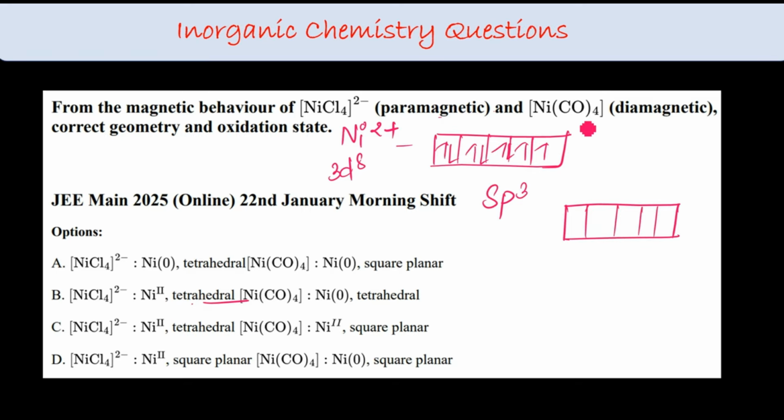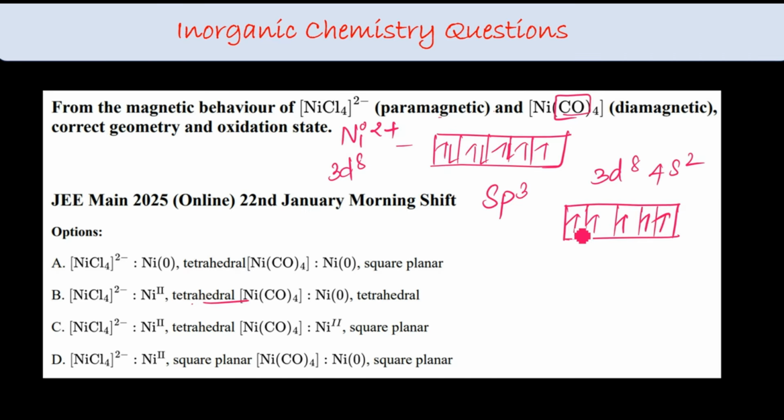Nickel is in the 0 oxidation state. Always remember, whenever the carbonyl ligand comes, the oxidation state of the central metal atom is 0. Okay, so 3d8 4s2.